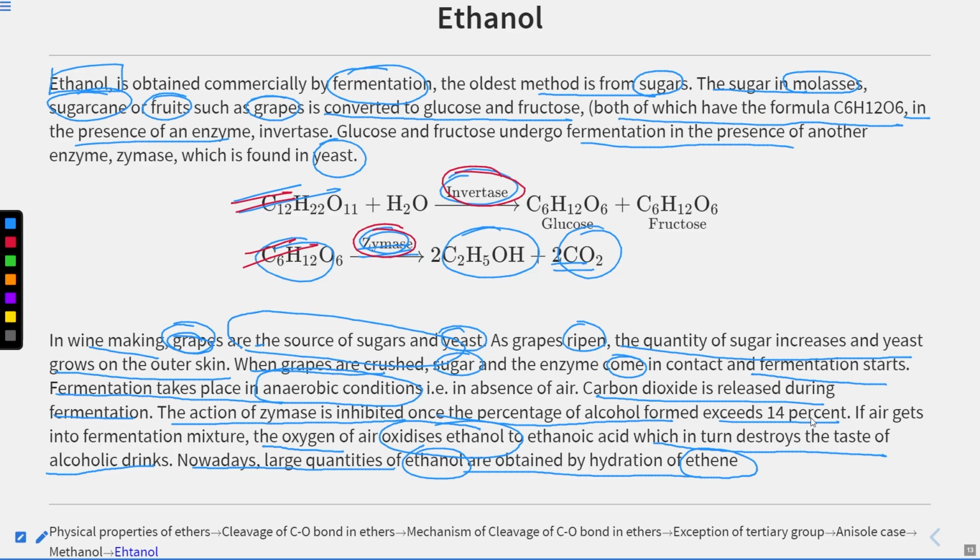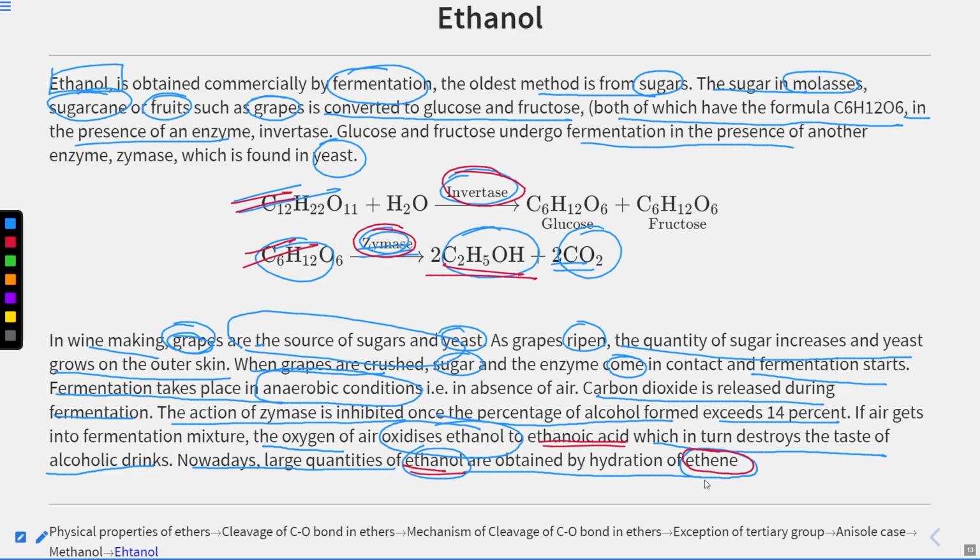Because air oxidizes our ethanol and converts it into ethanoic acid, which destroys our wine and makes it sour. And it is very important that ethanol used today is mostly made using ethene. Clear? So this was for today's class.